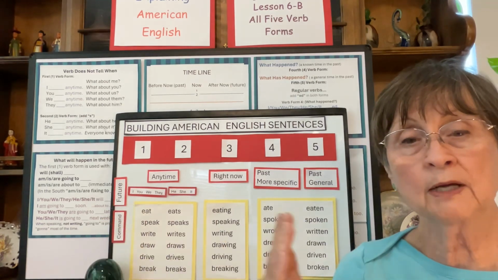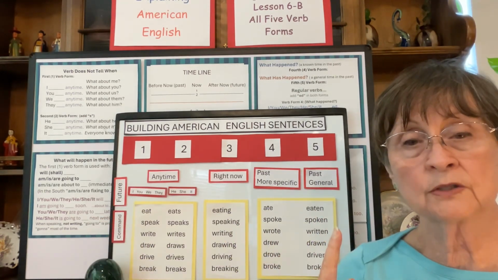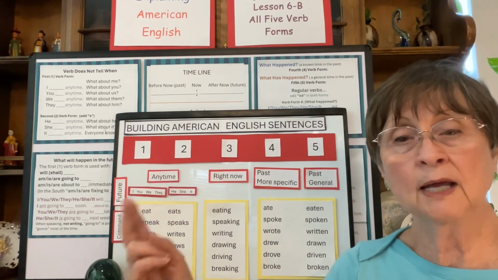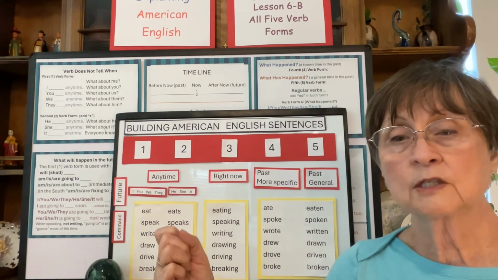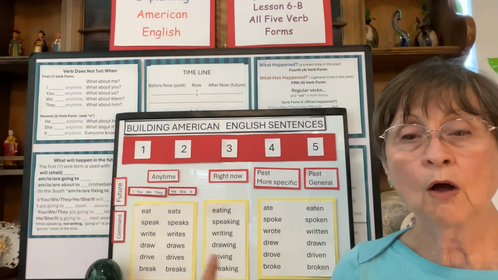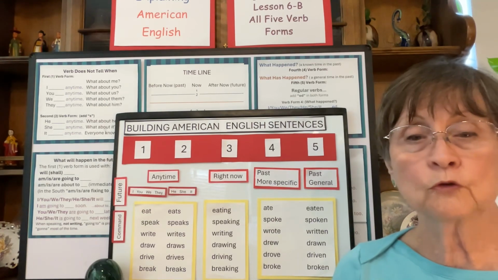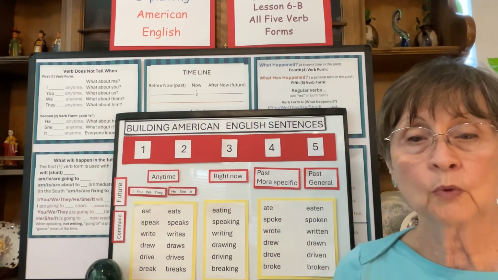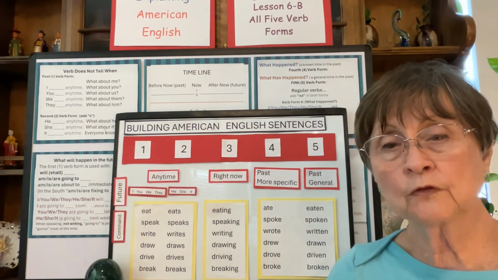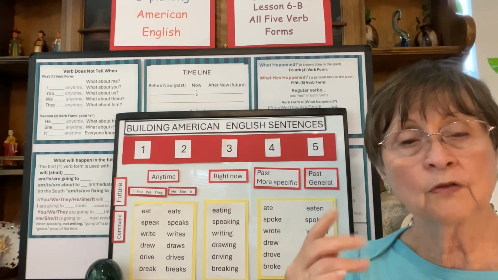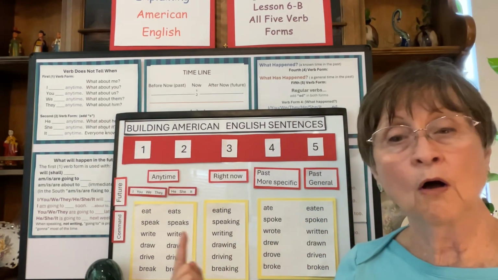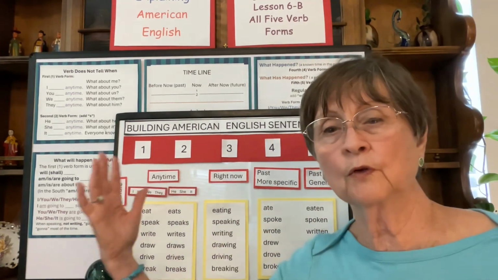So these are irregular verbs, and these you have to memorize. And so to memorize them, we skip these two and we say eat, ate, eaten. Speak, spoke, spoken. Write, wrote, written. Draw, drew, drawn. Drive, drove, driven. Break, broke, broken. So if you're trying to learn one, if you say the first form and then the fourth and fifth, that's where you do the memorizing, because these are the same for all the verbs. That's the end of the verb part.